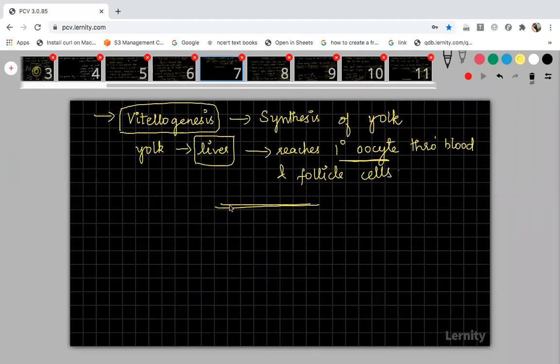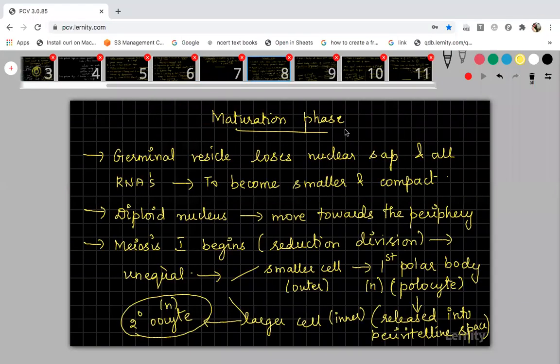This is the 7th one, where your growth phase got over. Okay. And this maturation phase will occur just before the onset of puberty. So from here the maturation phase starts. So this is the 8th slide.